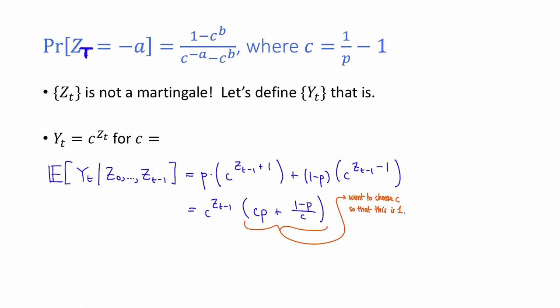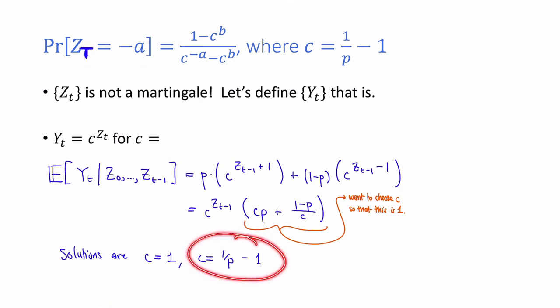Because if we can do that, then this thing, which is left over, is just y sub t minus 1, and we'll have shown that the y sub t's form a martingale. So if you work it out, the solutions to this thing being equal to 1 are c equals 1 and c equals 1 over p minus 1. C equals 1 is not going to give us a very interesting martingale, so we're going to choose c to be 1 over p minus 1.